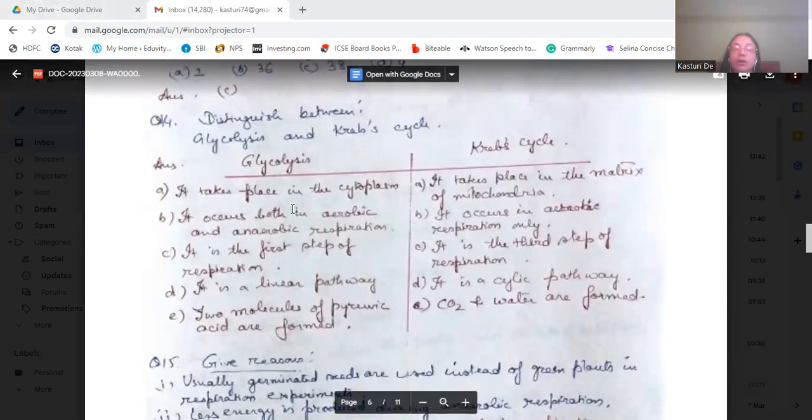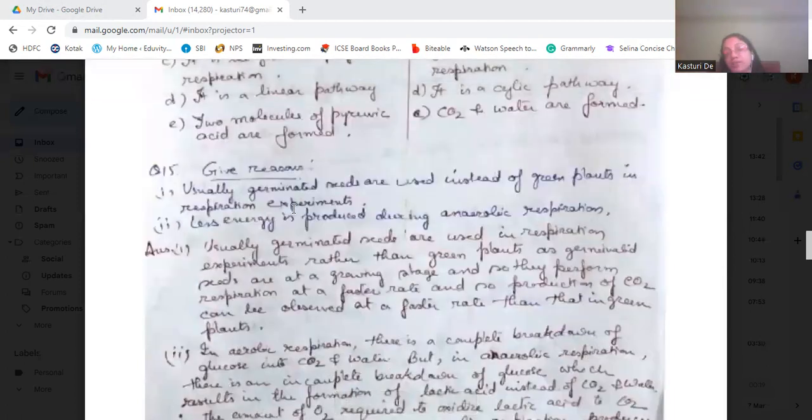Now, give reasons. Usually, germinated seeds are used instead of green plants in the respiration experiments. Why?